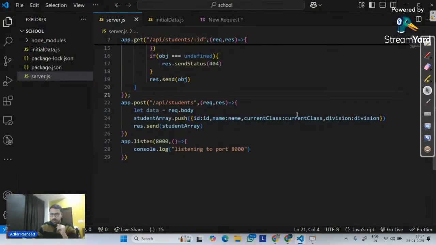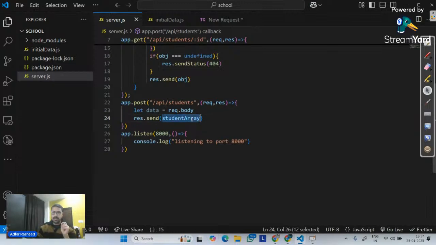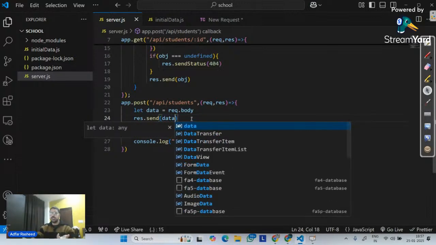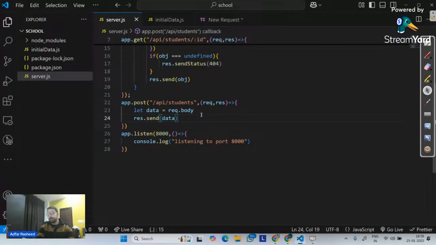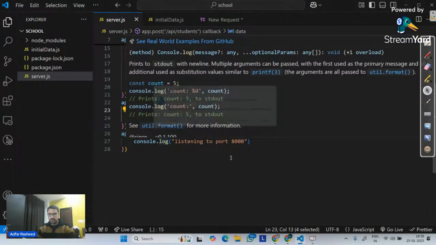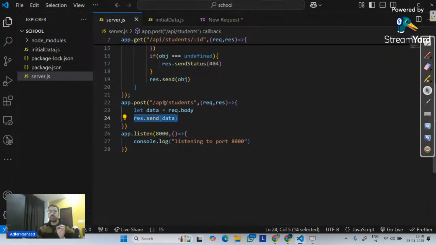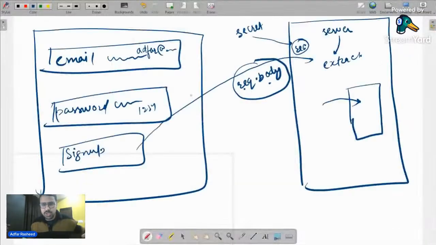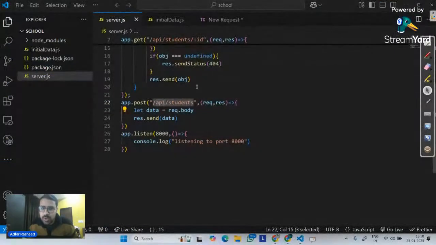Okay. And I simply want to tell it, now don't push it like this. Simply tell it response.send, I want to send the response data, what I am receiving from request.body. So I am right now imagining that there is an object key body inside the request object. I'm simply telling it whatever is inside this, put it in a variable called data and send me this particular data over here in the response whenever anyone makes a request to this. But if we talk about request.body, I have a front end where I will type it, and then that will be sent to the backend inside request.body. But over here, I don't have a front end.